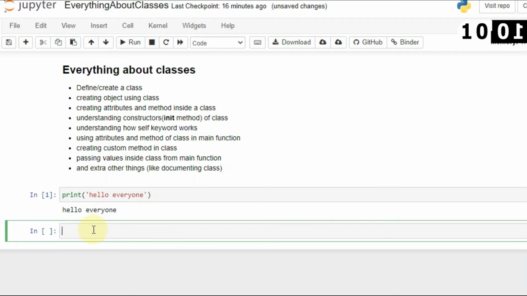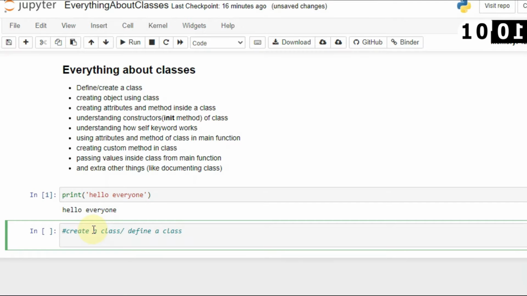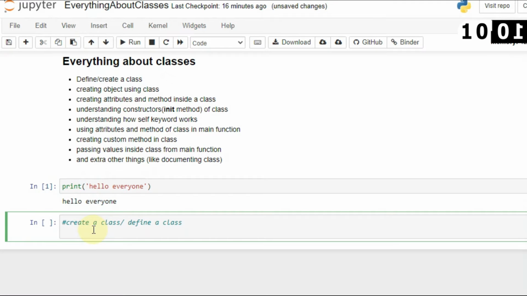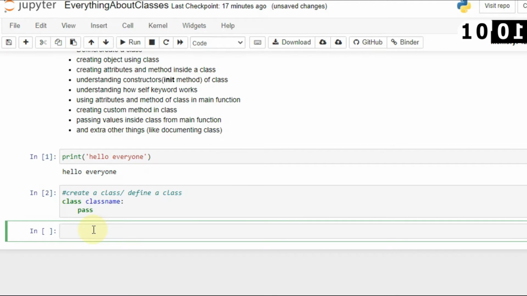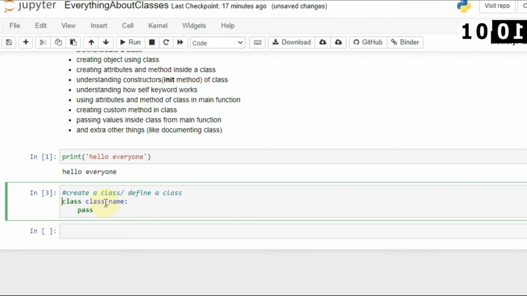Okay, so I will show you how you can create a class first. I will comment here, create a class or define a class. So how can you create a class? You can create a class using the class keyword. The class keyword is a keyword in Python. You just have to write class and then your class name, and after that you can create all the things which you want to create inside a class. This is just like a dummy, so you can use this syntax for creating a class.